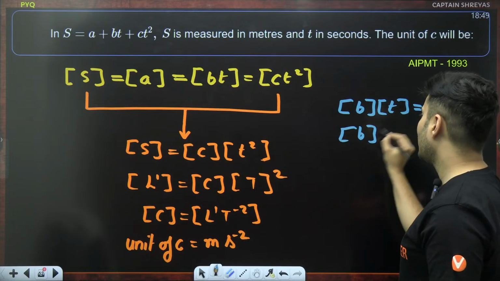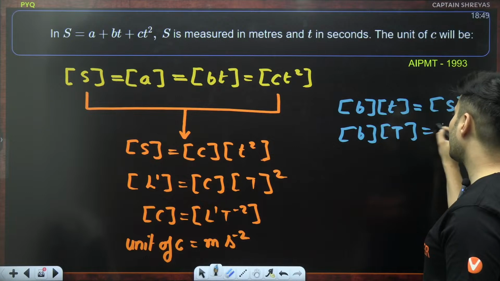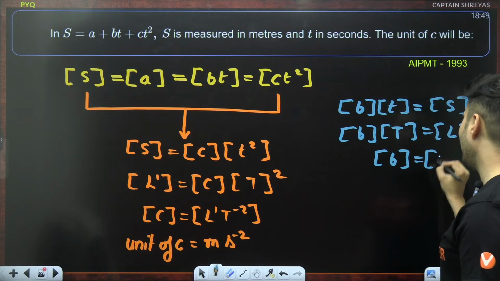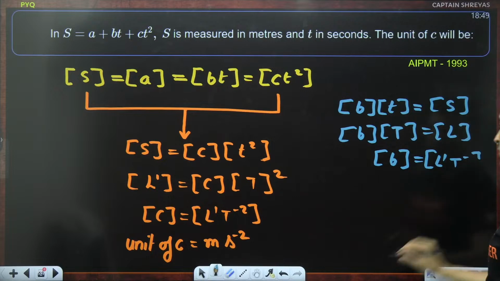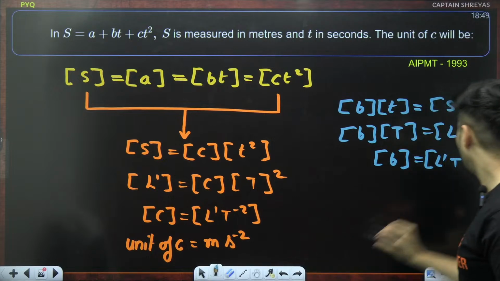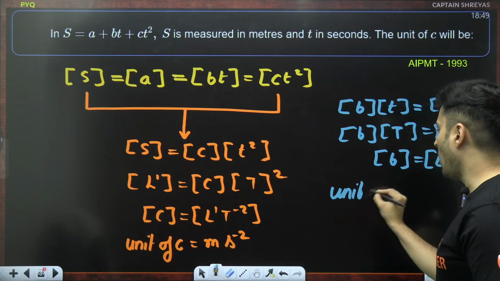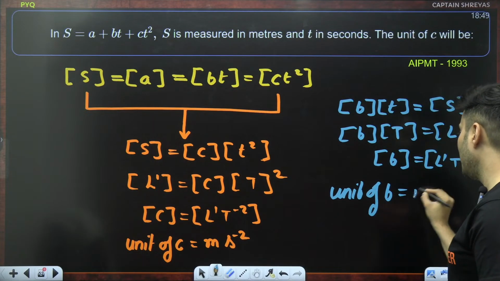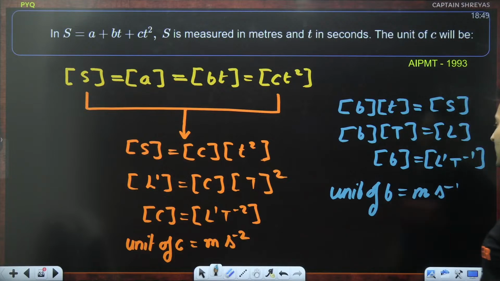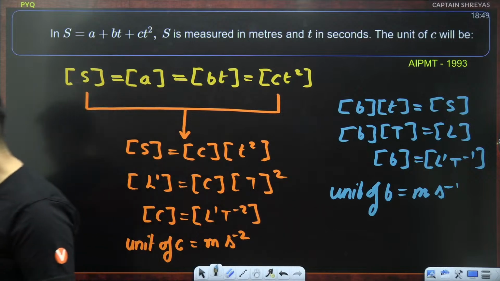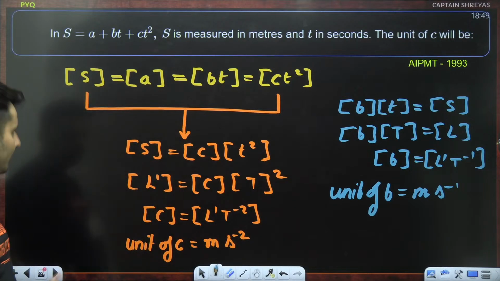So B into T is a length. So B's dimension will be length raised to 1, T raised to minus 1. Hence the unit of B will be meter per second. As simple as that. Very good. Keep it up.